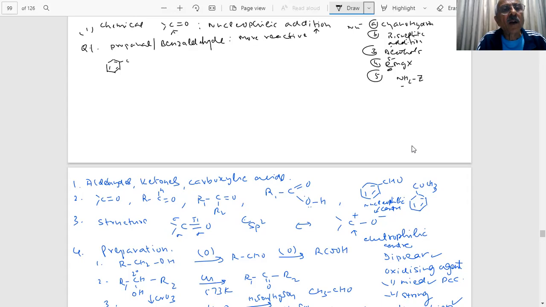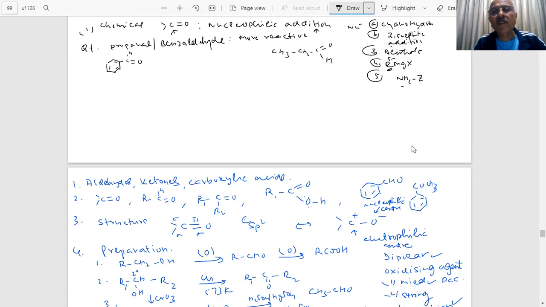Sir, in benzaldehyde there will be resonance, due to which the polarity of the carbonyl group will be reduced. Resonance is there in propanal also. Who said there is no resonance in propanal? Resonance is there in all carbonyl compounds. Then the carbon atom of benzaldehyde is less electrophilic. What is the reason we are asking you?